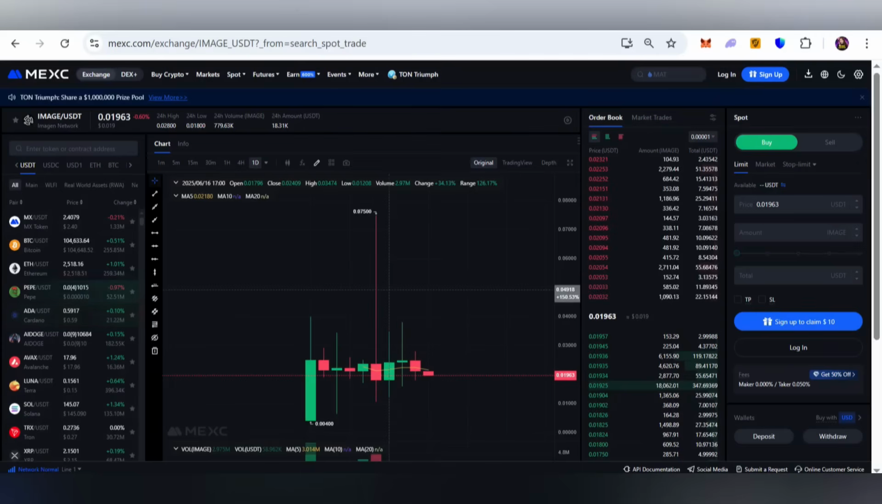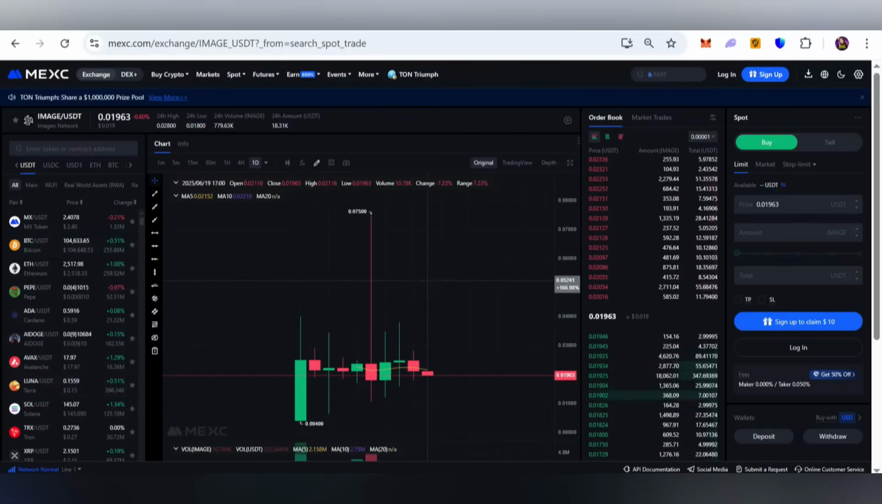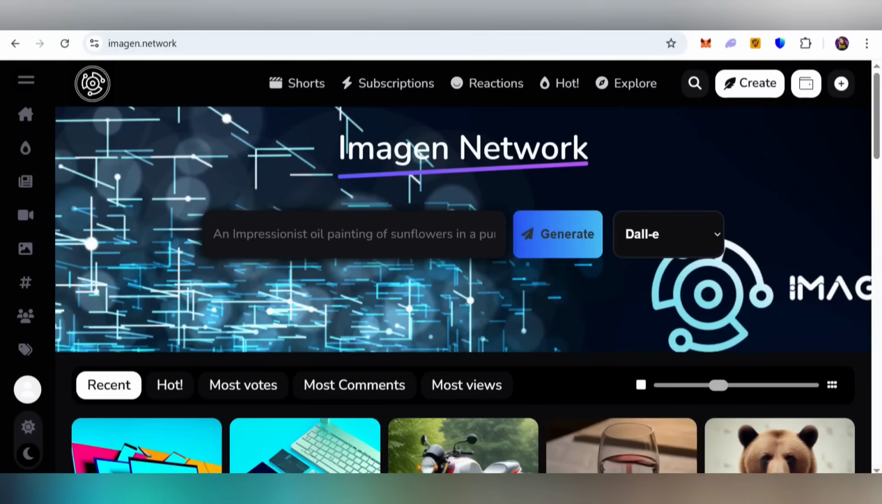This project has massive potential inside, and in future it can really help you make a lot of passive income as well. Now you can grab this opportunity on the Maxi Global Exchange, and you can buy the IMAGE token with a USDT pair as well. Here you can also easily create and generate your AI images and many more things. You simply create your account here, and you can use your email or your wallet to easily create your account on this platform.